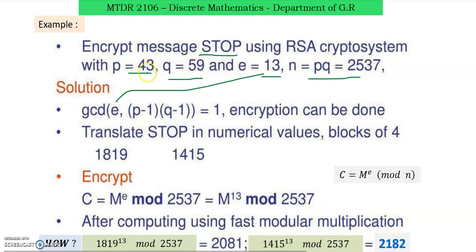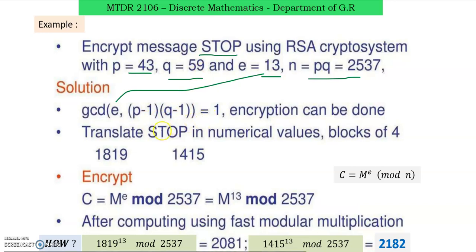What is P? 43. So P minus 1 is 42. What is Q? 59. So Q minus 1 is 58. So 42 multiply 58 we have to find. Then you have to check the GCD of 13 and the product of 42 and 58. Definitely that is 1. It will give 1. So now we can proceed.